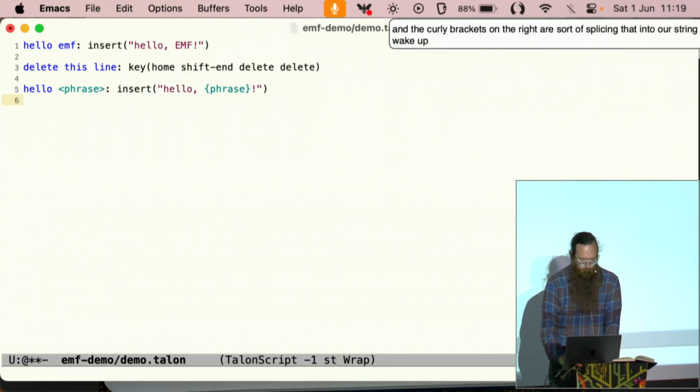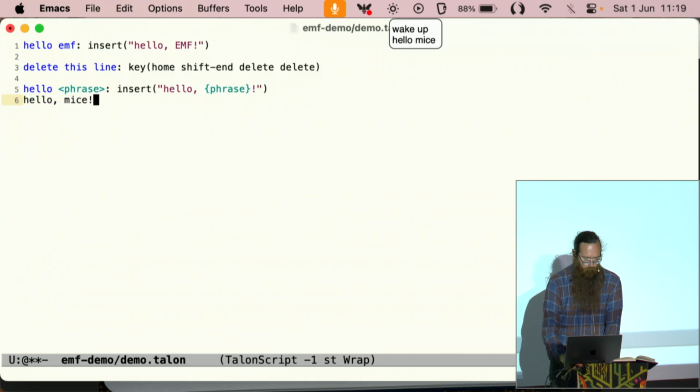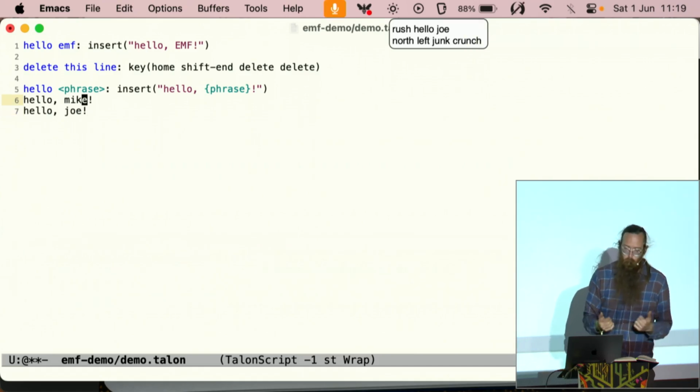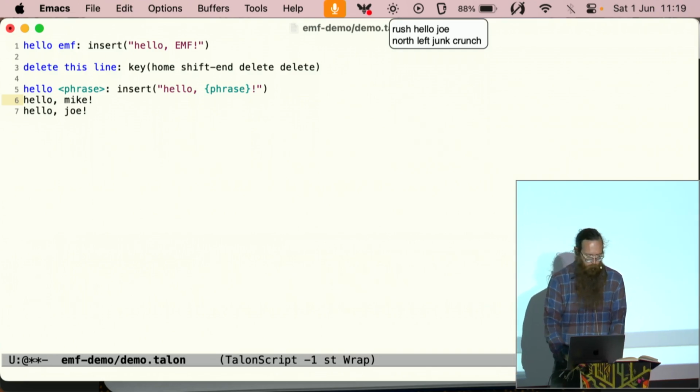Wake up. Hello, Mike. Rush. Hello, Joe. North, left, junk, crunch. Sometimes you do get misrecognitions. Once you're good enough, you can correct these without too much trouble.